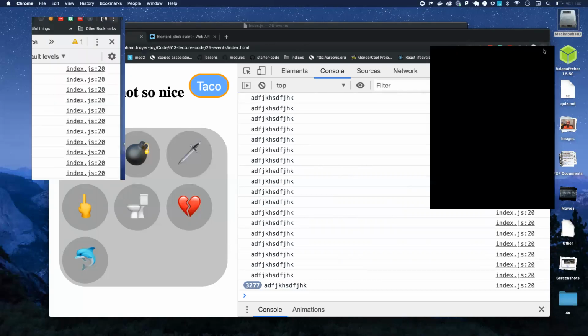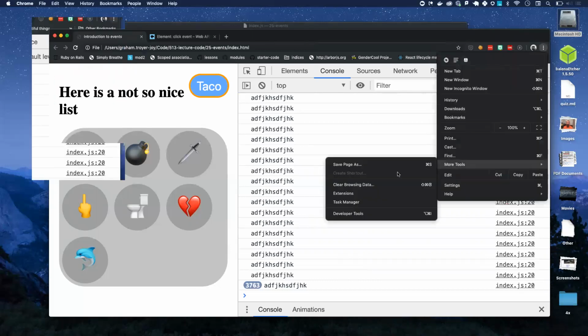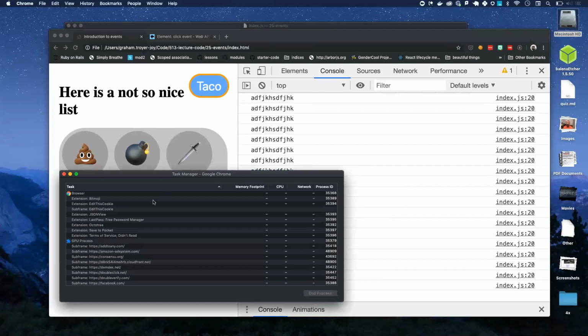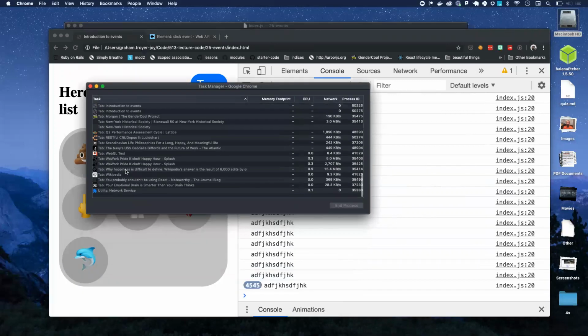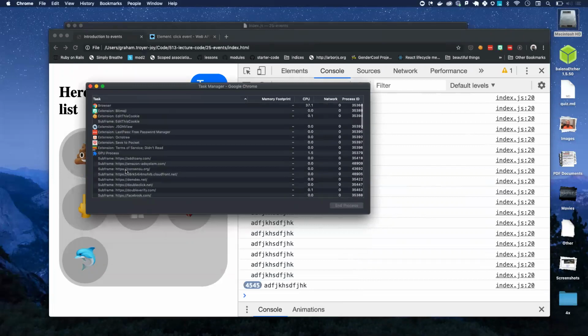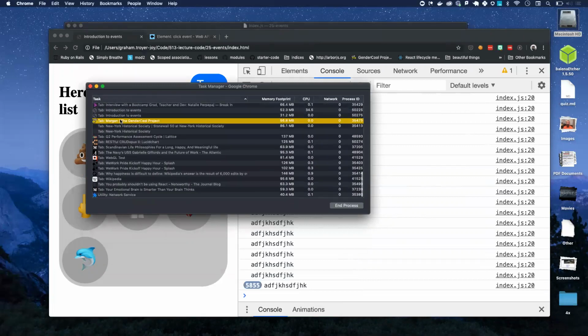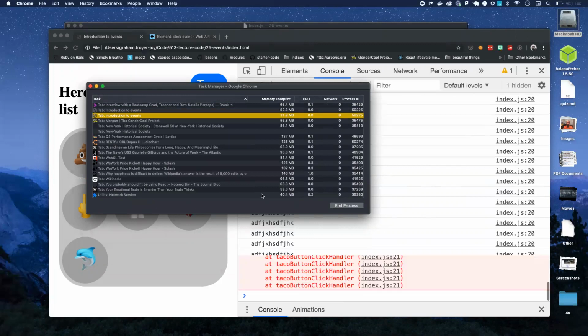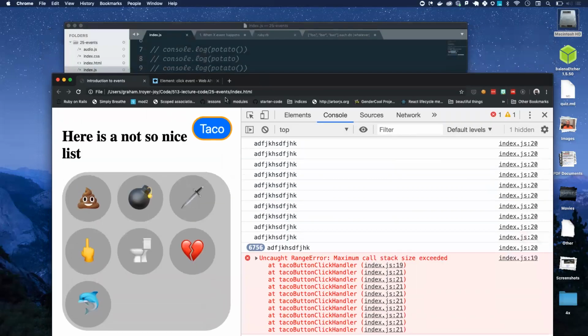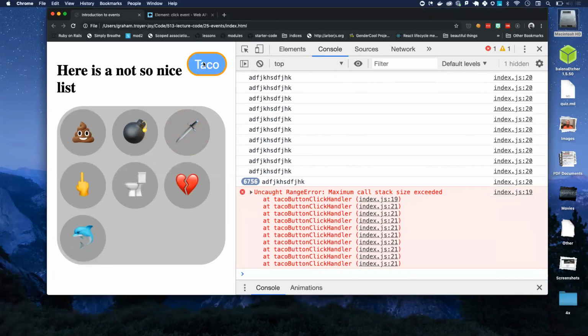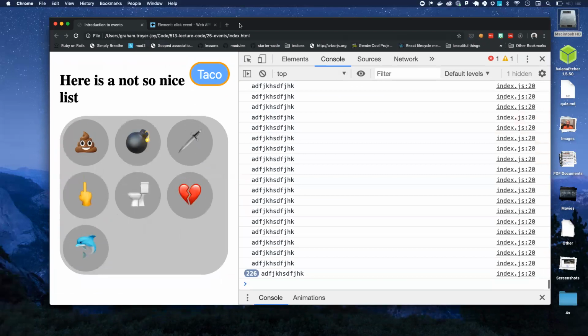If you ever put yourself in this position, and if you do, let me know, because that's pretty cool. What you've got to do is go into your Chrome and figure out where your Introduction to Events tab is. There we go. Uncaught RangeError: Maximum call stack size exceeded at 66,700 calls to that function. I'm not even going to kill this tab. I think it's fine. Oh, crap, I did it again.